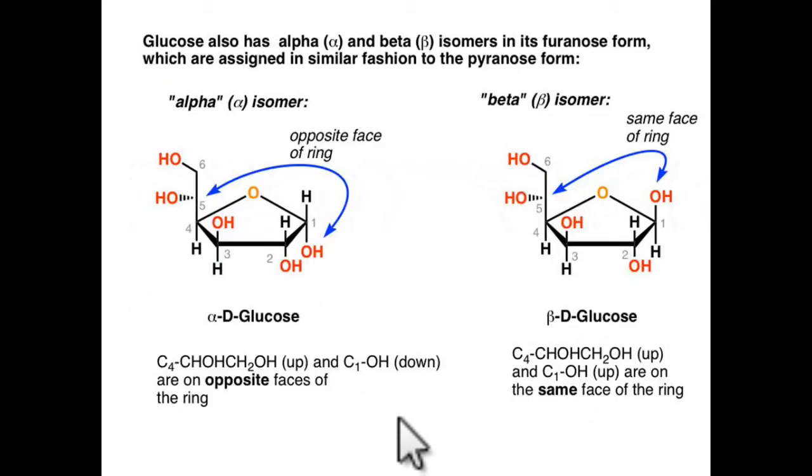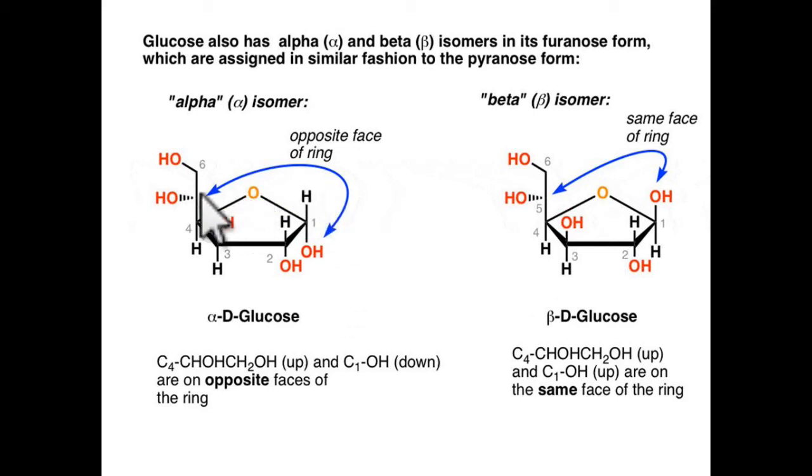Glucose also has alpha and beta isomers in the furanose form, which are assigned in a similar fashion to the pyranose form. It depends on the position of the first carbon hydroxy group relative to the fourth carbon hydroxy group. If both are on the same side, it is called beta glucose, and when it is on the opposite side, it is called alpha D glucose.